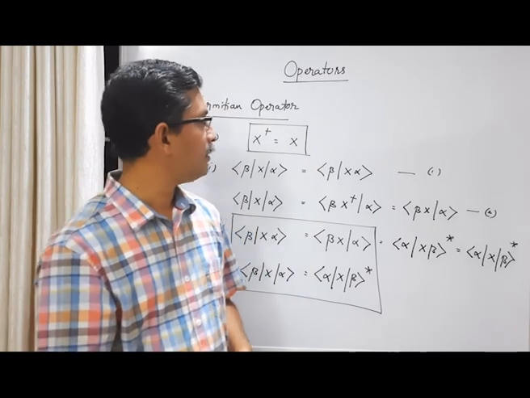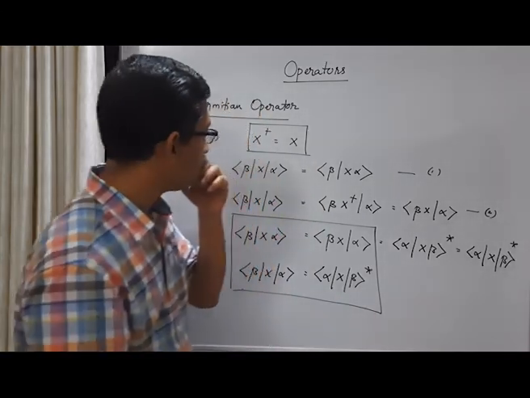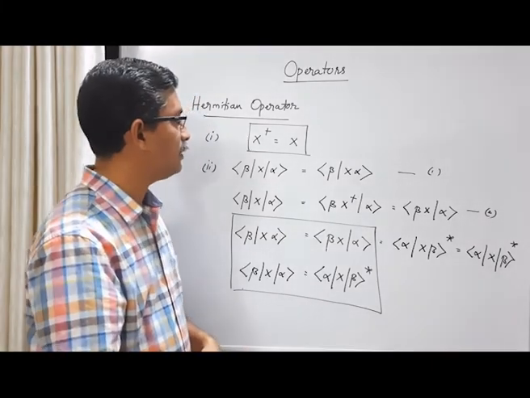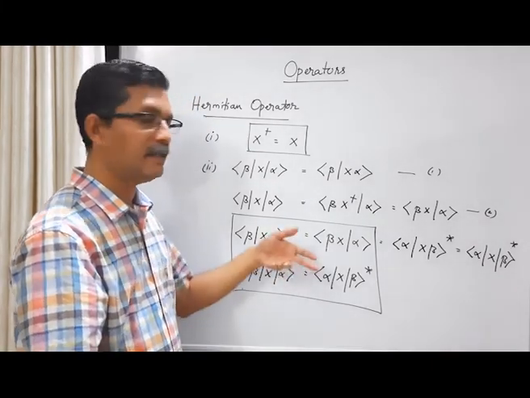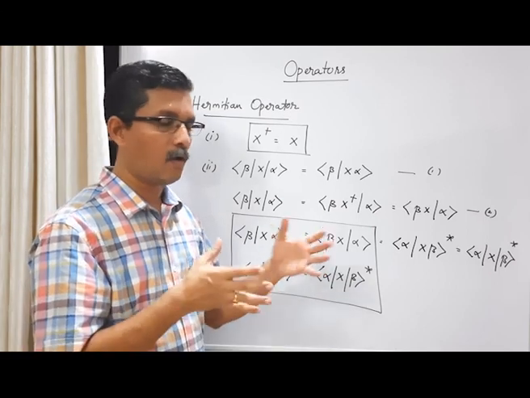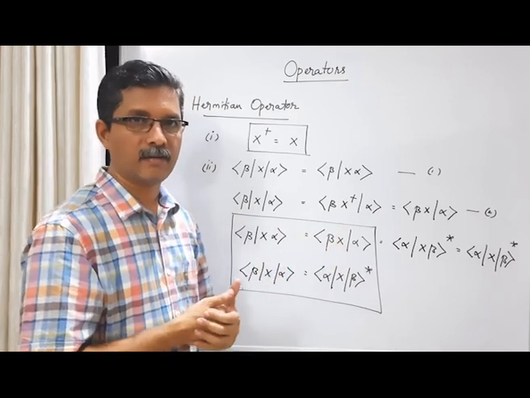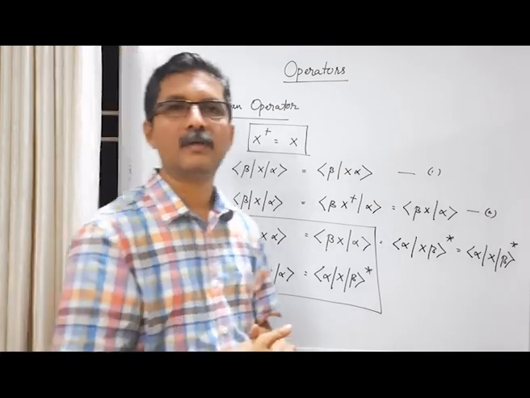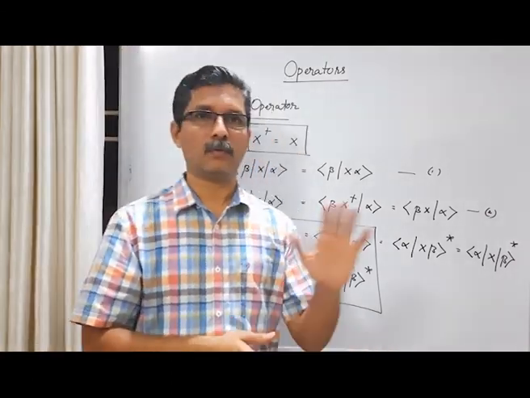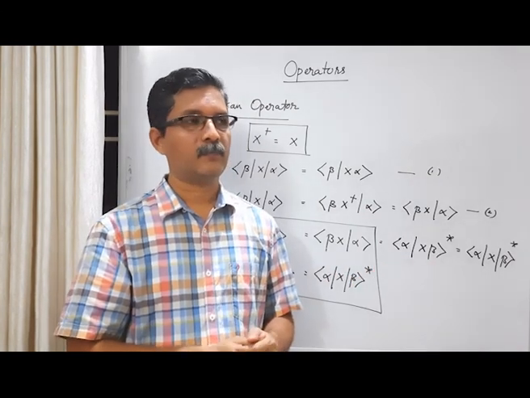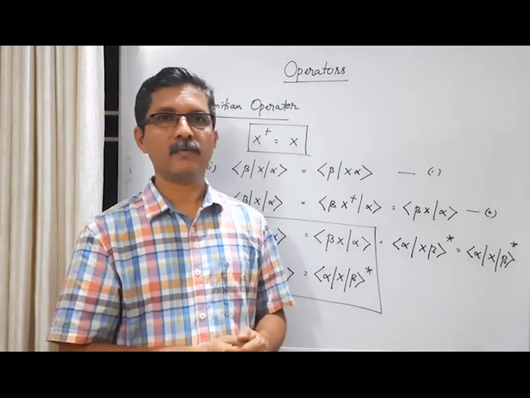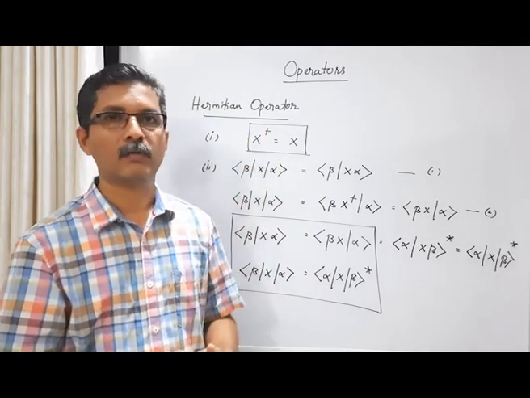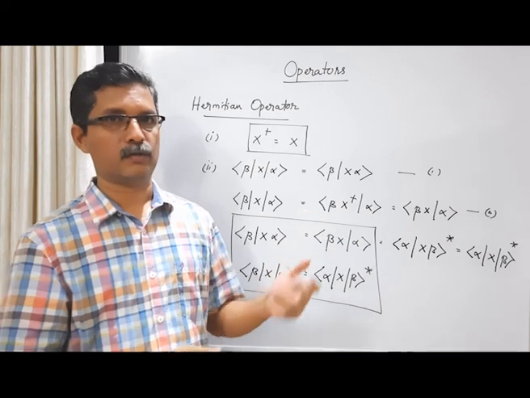And finally, we have defined Hermitian operator. Then we have also considered some identity like (xy) whole dagger is equal to y dagger x dagger. Okay, so these are some basic results that we have gathered in the case for operators. So in the next class we will continue with the Hermitian operator, and we will discuss different properties of eigenkets and eigenvalues of Hermitian operator.